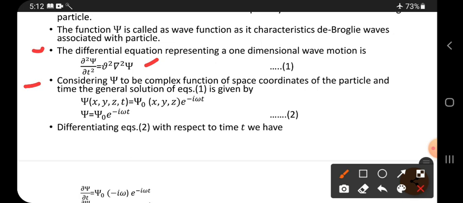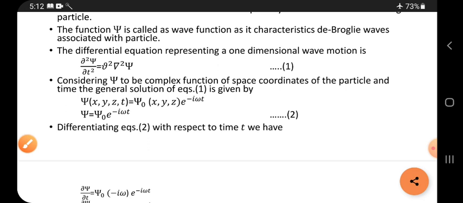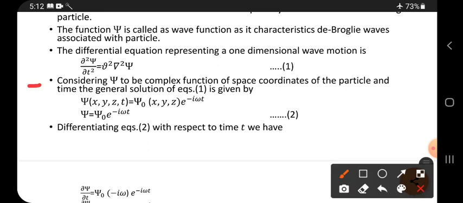Next, considering psi must be a complex function, complex means psi contains an i term. It is a complex function of the space coordinates of the particle, x, y, z, and time. Then the general solution of equation 1.